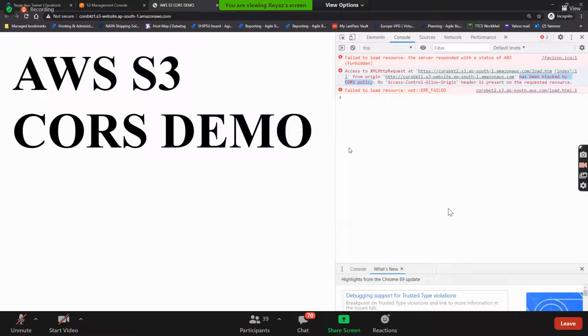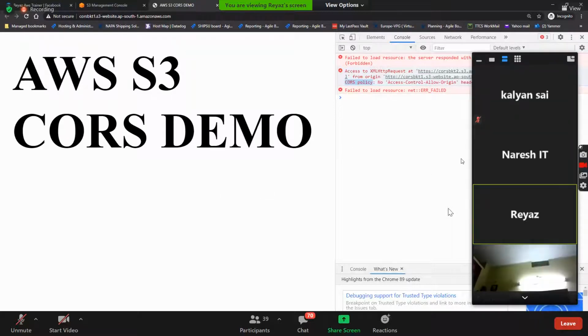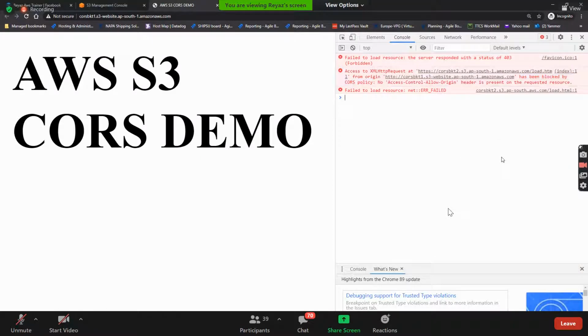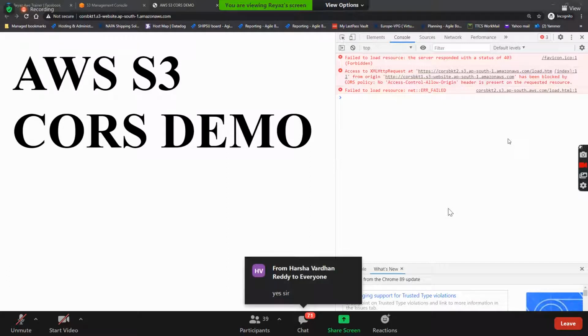So the objects cannot be shared by default from one bucket to another bucket. That's the reason why load.html from the other bucket is not able to load. Do you understand the problem here, everyone? Why is it not working?